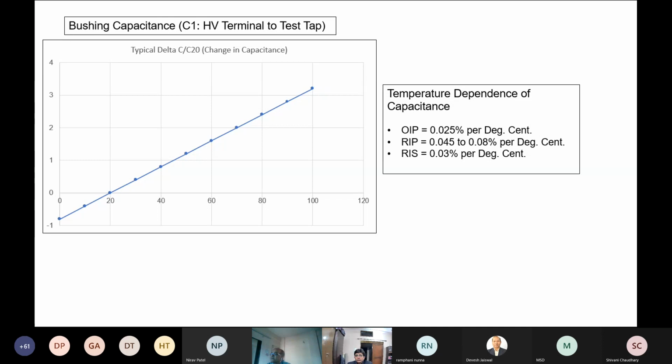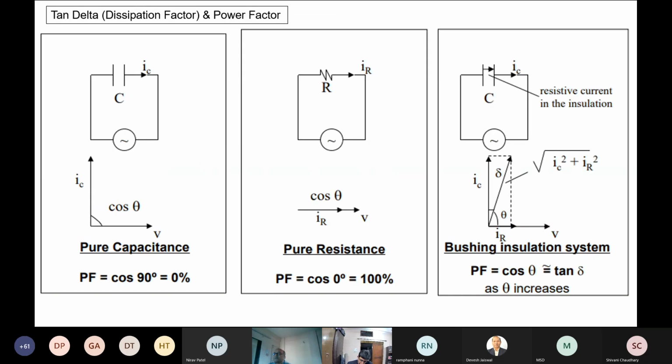I forgot to mention RIP bushing. It is reported that it has a temperature coefficient of capacitance from 0.045 to 0.08% per degree centigrade. This variation is due to the various resin systems used by various manufacturers.